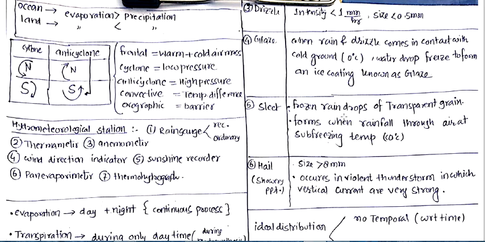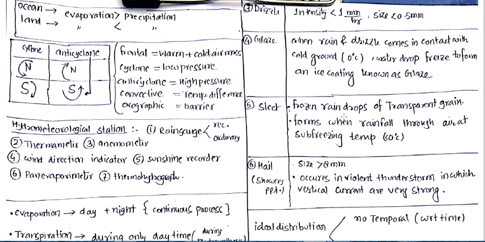Most of the time you have seen this in the upper regions of our country like Ladakh, Himachal and Srinagar, where the temperature is very low. The rain and drizzle, when they come in contact with the cold ground at 0 degree centigrade, freeze and form an ice coating that is known as glaze.